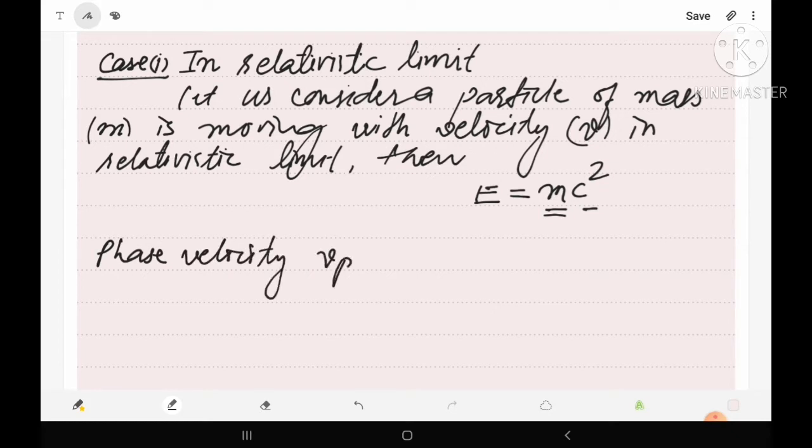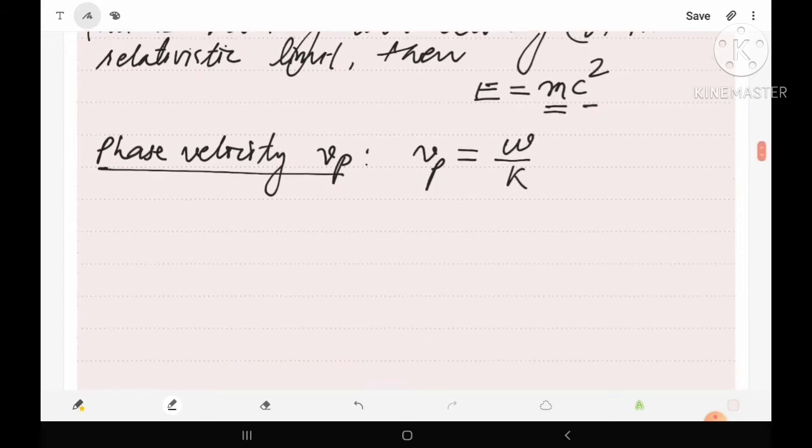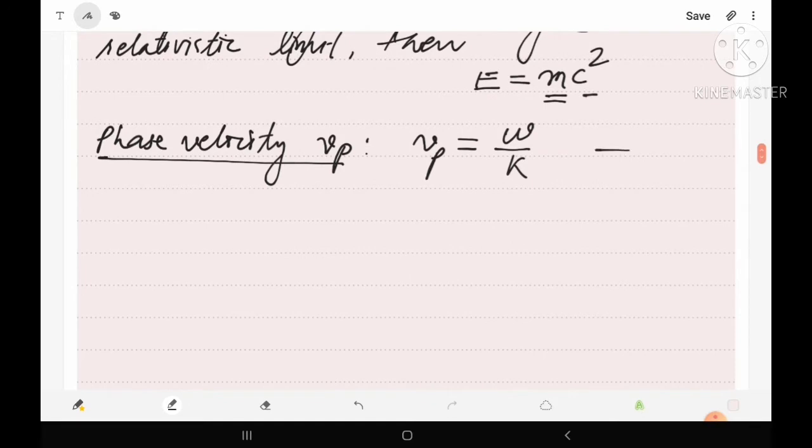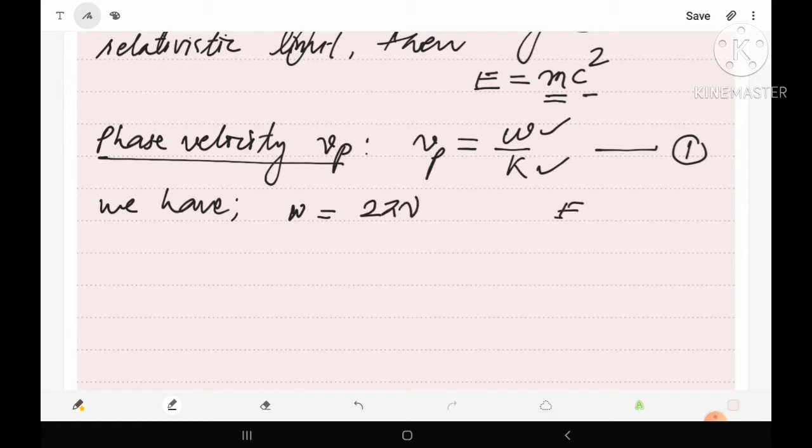Phase velocity Vp, and we know phase velocity is defined as Vp equals omega upon k, as we have studied in the previous topic. Suppose this is equation number 1. If we want to calculate Vp, then we have to find omega as well as k. So we have omega equals 2 pi nu, and also E equals h nu.